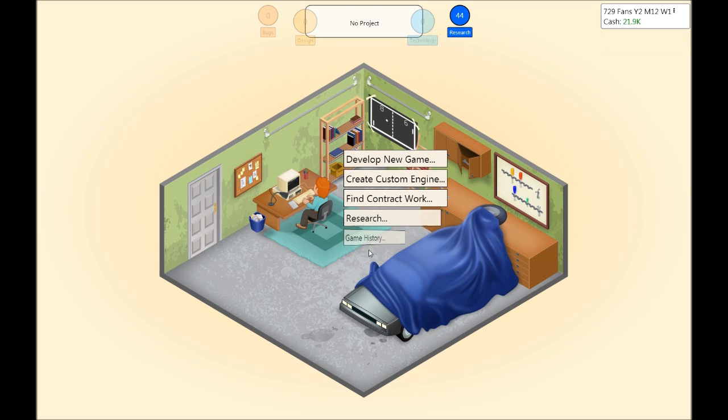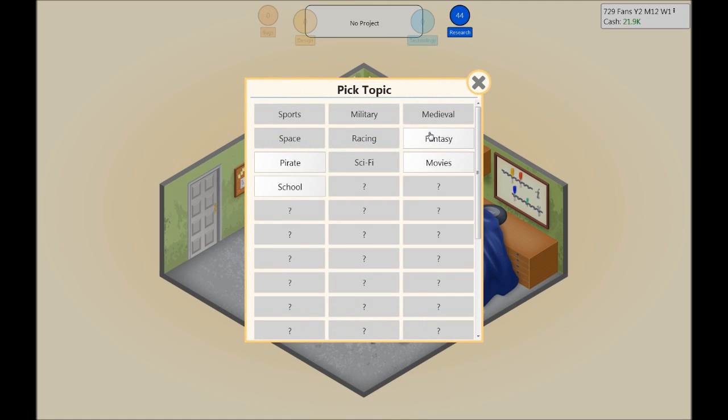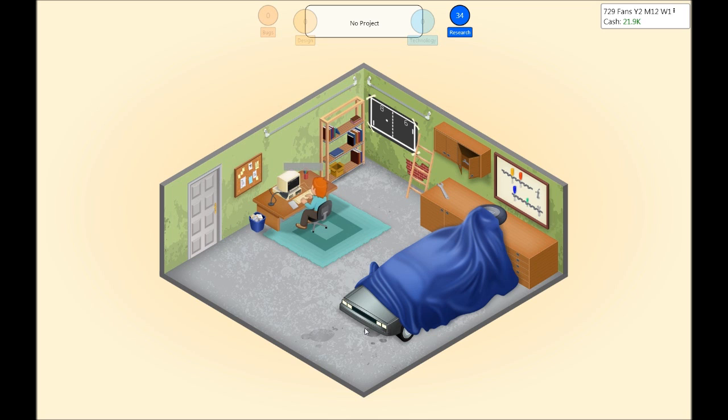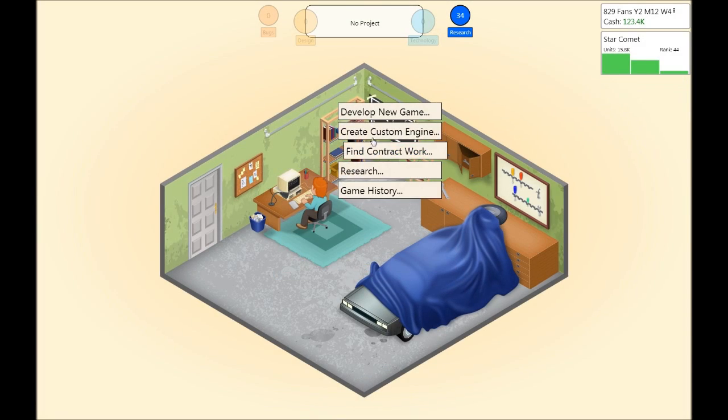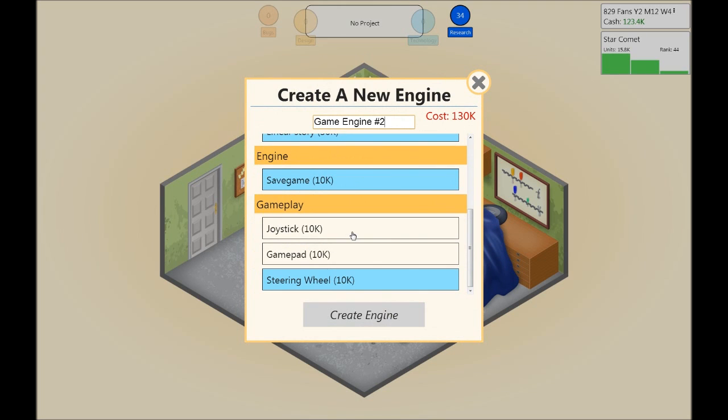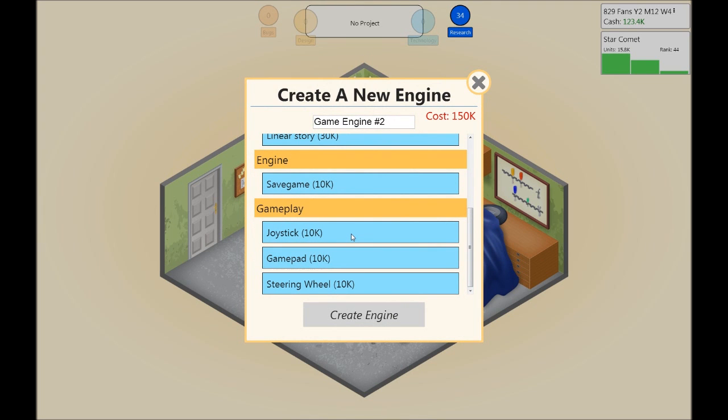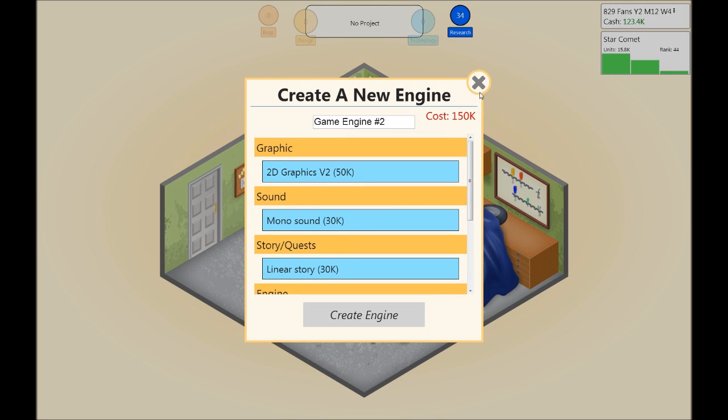Okay, now I will do fantasy, fantasy RPG. And when this is done, I will probably invest in a new engine, as this one sells. Create custom engine, and we just add to it. So we have a joystick and a gamepad. Gonna cost me 150,000, which we don't have, so we have to wait for a bit.